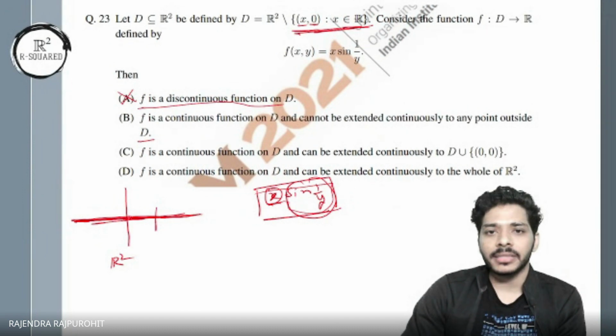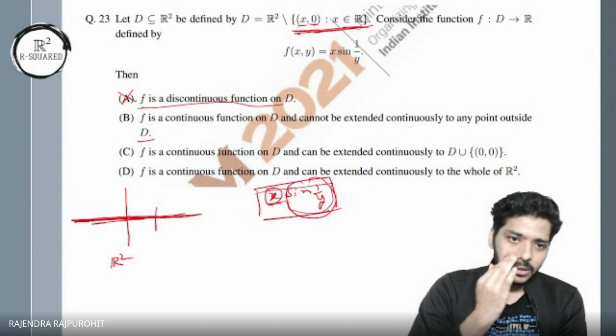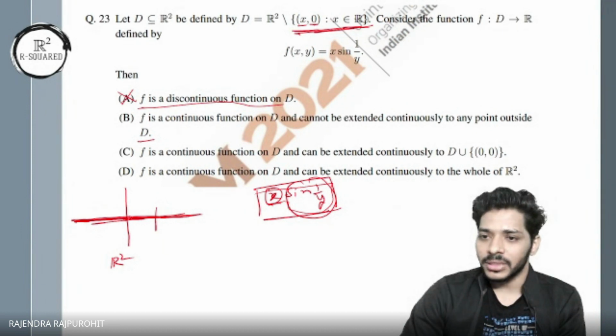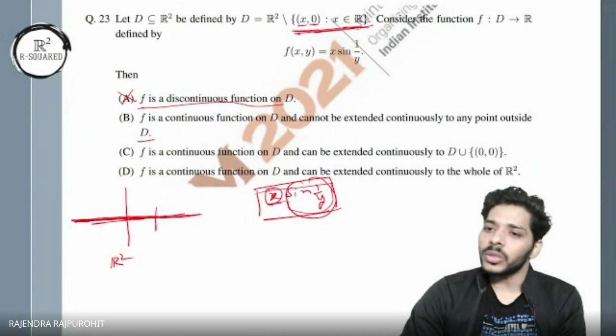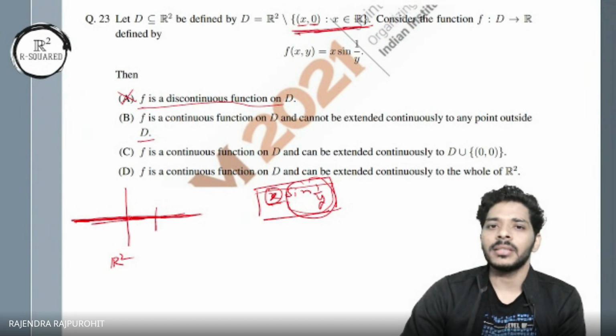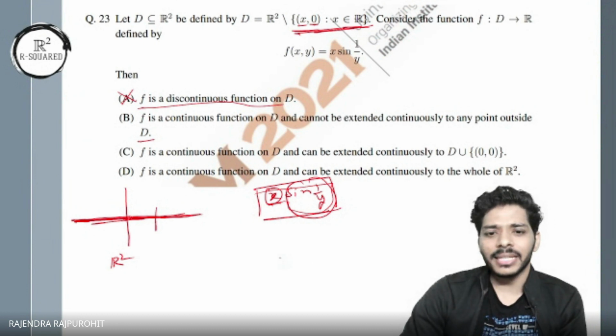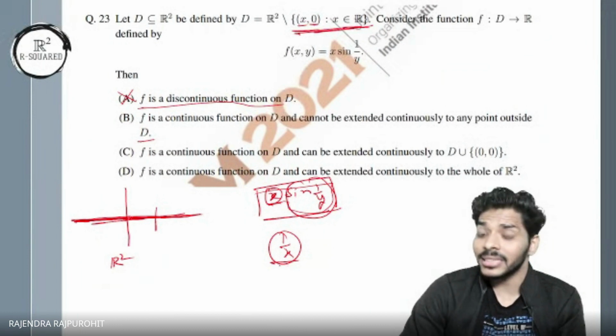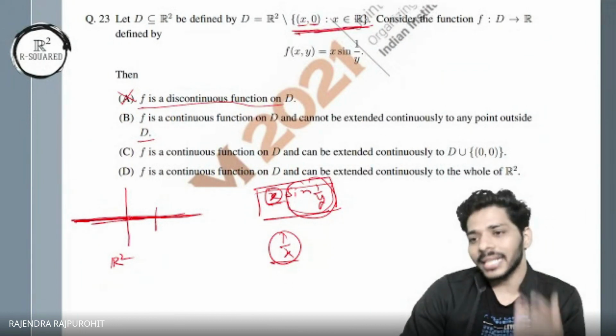So how does extension work? If I want to extend a function to a continuous function, what do I need? I need that the function should have a limit at that point, so that I can put the limit equal to the value. If the function does not have a limit at that point, then I don't think I can extend it, right? Like I cannot extend 1 upon x. I cannot do anything to make it continuous at 0 by redefining it at 0, because it doesn't have a limit at 0. So I want that at least I get the limit at that point.